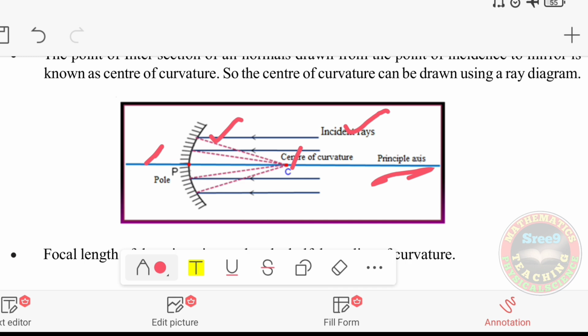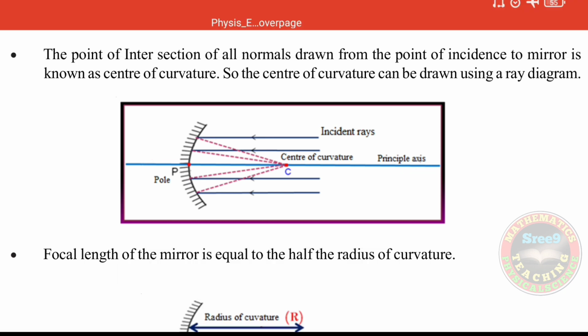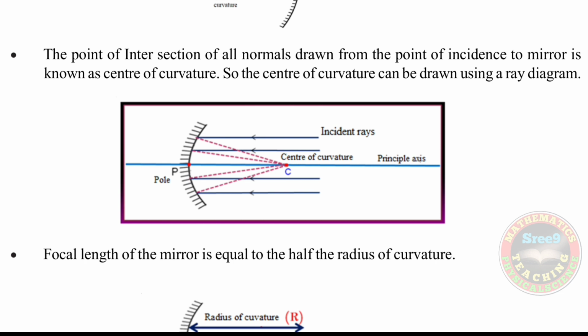Hence all the normals are nothing but radii of curvature. So all the normals meet at a point on the principal axis, that is at C, which is called the center of curvature. So how do you locate the center of curvature? Here we can say that the incident rays traveling parallel to the principal axis meet the concave mirror, from those points we can draw the normals, and they meet at a point on the principal axis. That point is called the center of curvature, right? So the center of curvature can be drawn using a diagram like this.